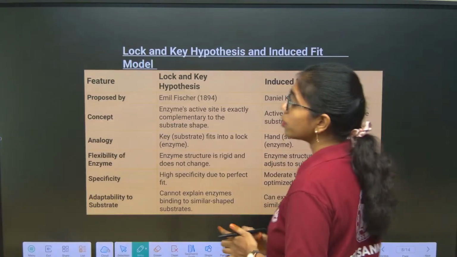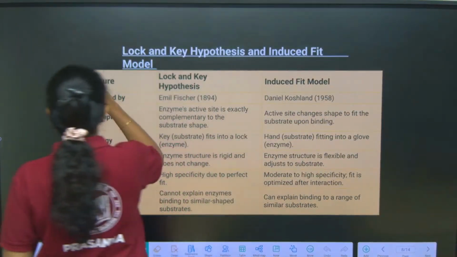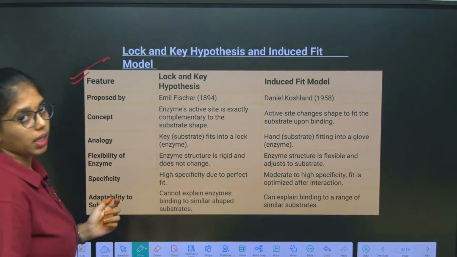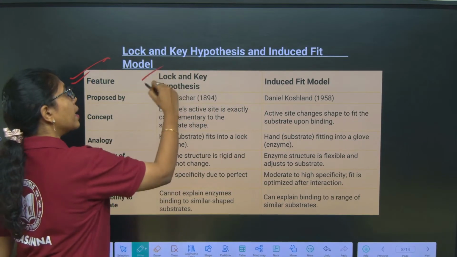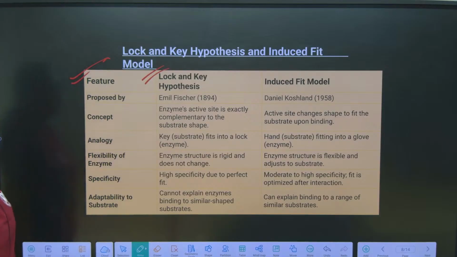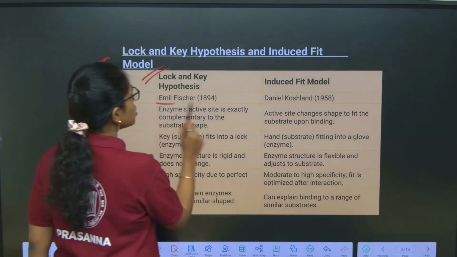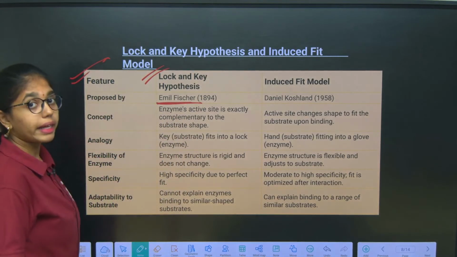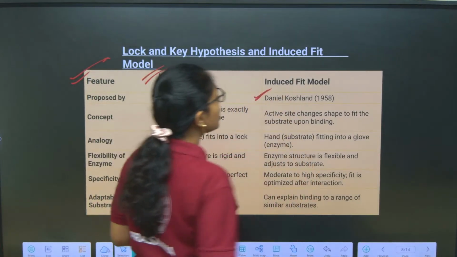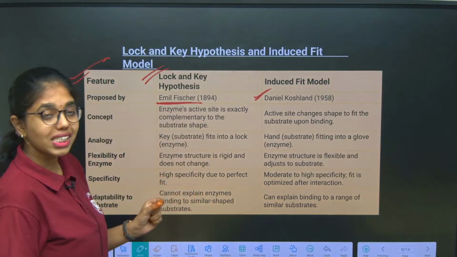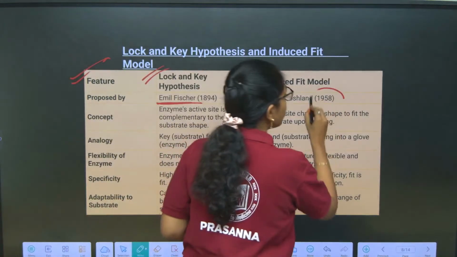So let us look into the key differences between the lock and key hypothesis and the induced fit model. The lock and key hypothesis was proposed by E. Fisher in the year 1892, whereas the induced fit model was proposed by Daniel Koshland in the year 1958.